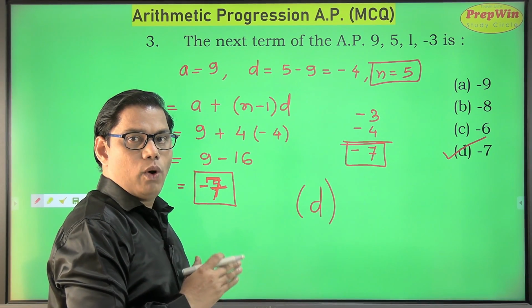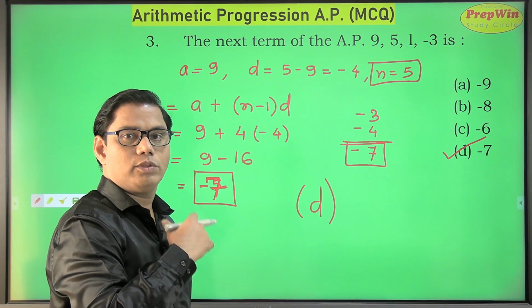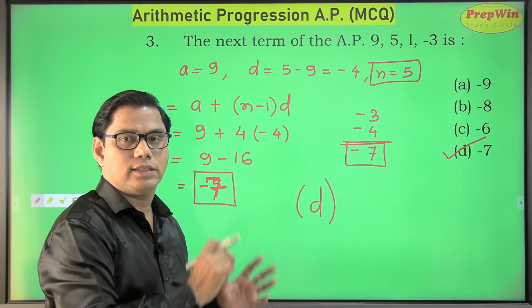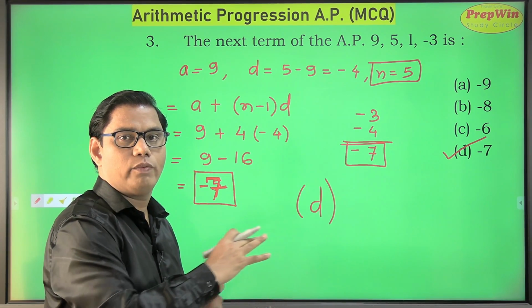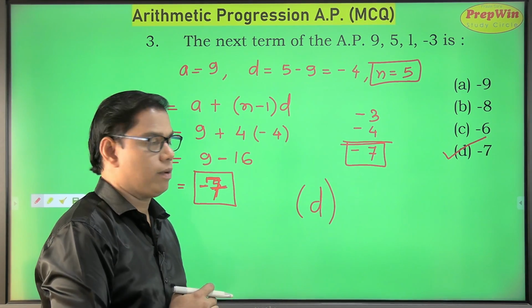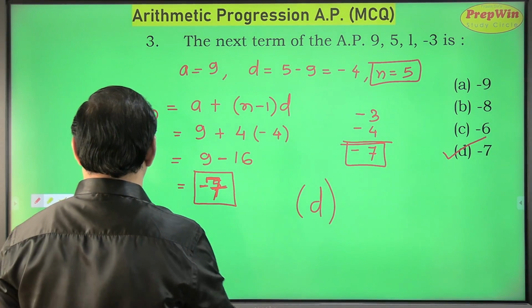So this question was one level up. Here we have to do some calculation. The previous two sums which we have done, you only had to inspect those sums and get your answer. But here, you have to pick your pen, do some calculation and find out the answer for this sum. Let's see what my next question is. That is question number 4.